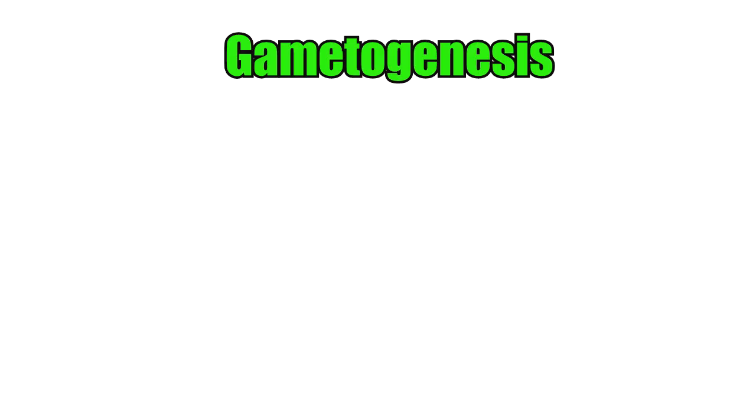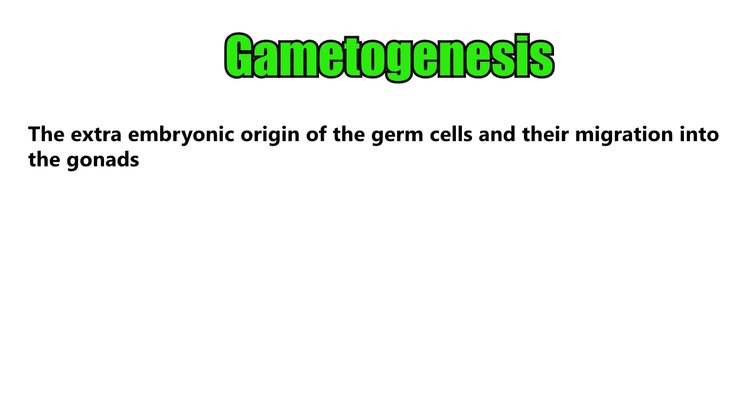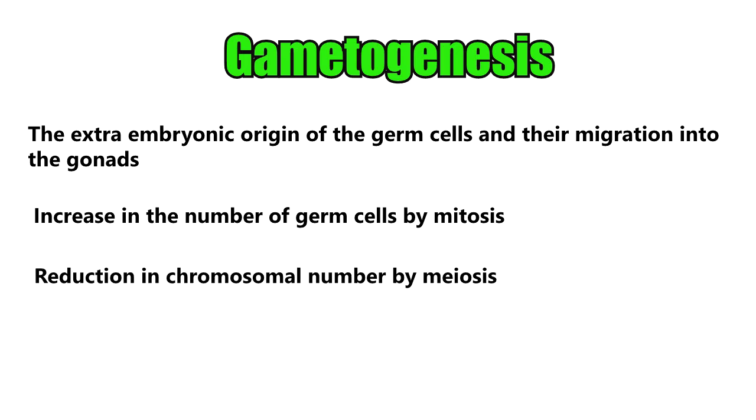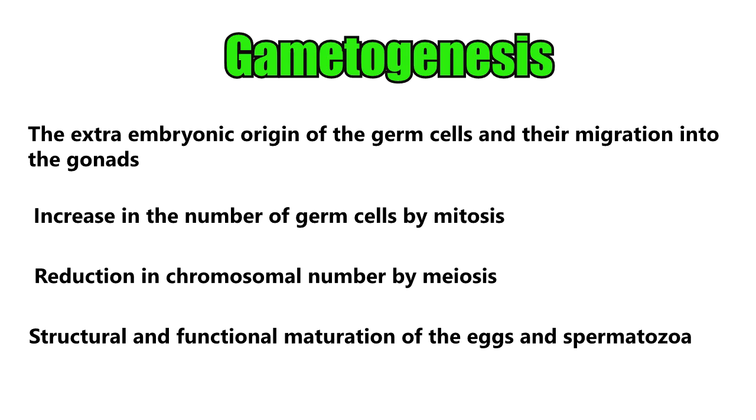gametogenesis. The gametogenesis is typically divided into four phases. First, the extra embryonic origin of the germ cells and their migration into the gonads. Second, an increase in the number of germ cells by mitosis. Third, a reduction in chromosomal number by meiosis. And fourth, structural and functional maturation of the eggs and spermatozoa.